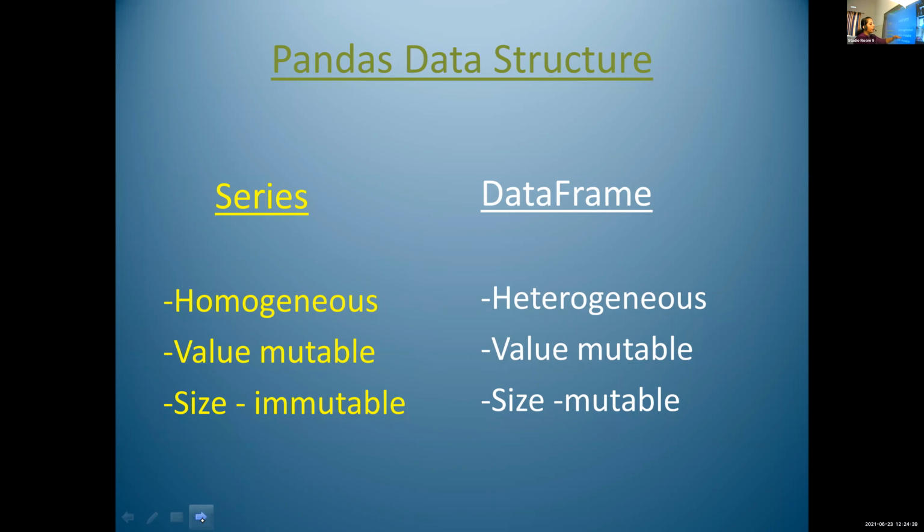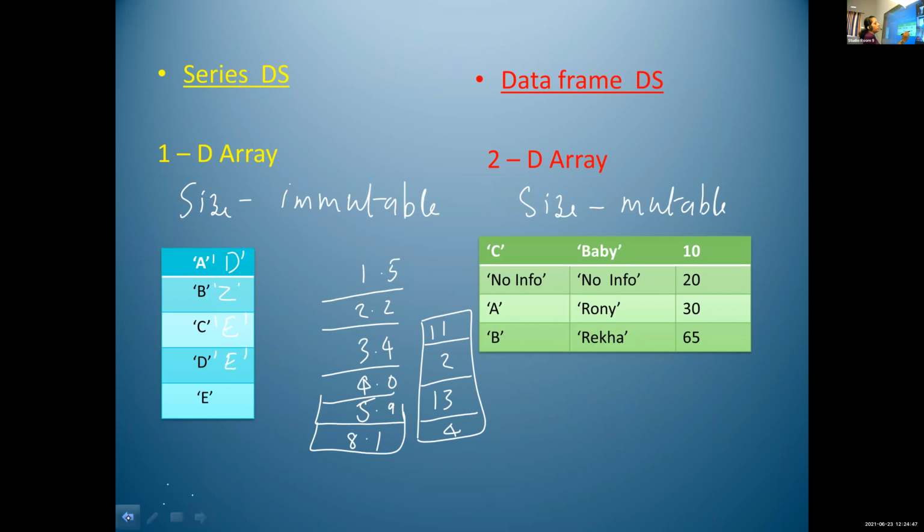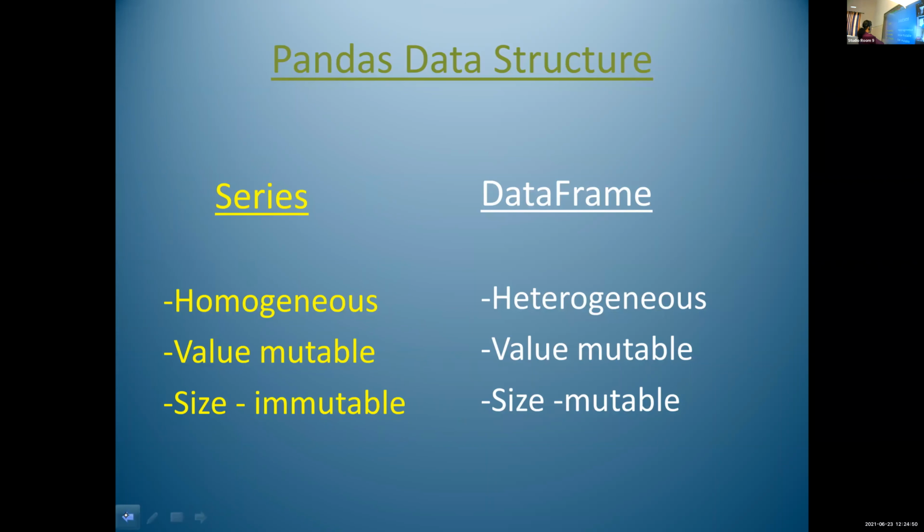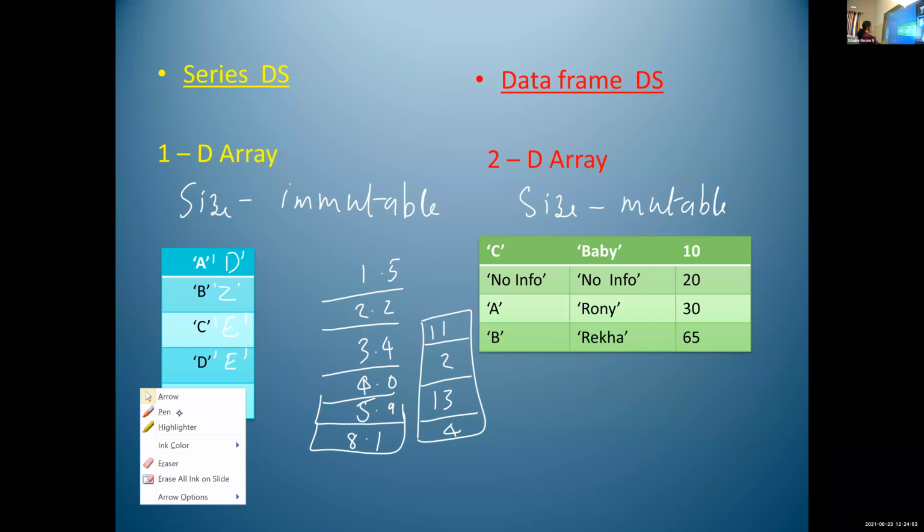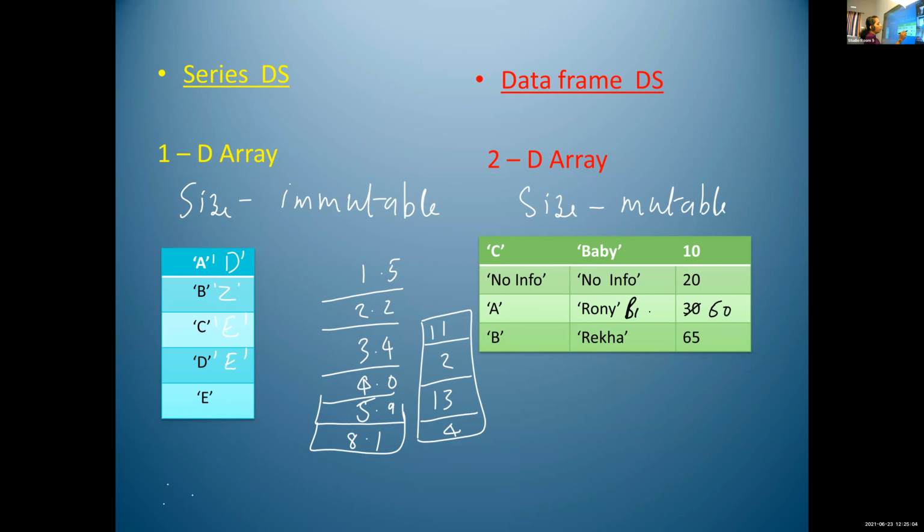In data frame data structure also, we can change the value. Instead of 30, we can use 50. Or instead of Ronnie, we can write Bonnie. Instead of B, we can write no information.